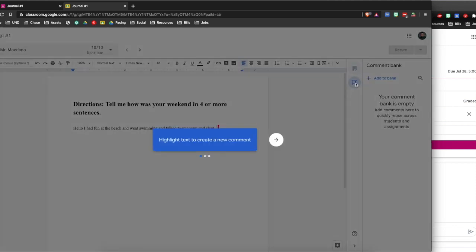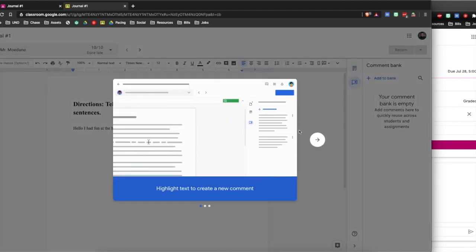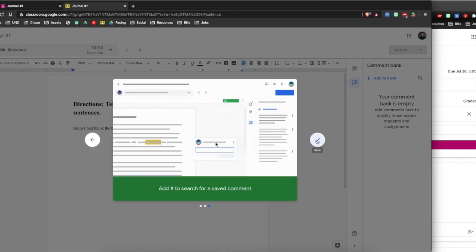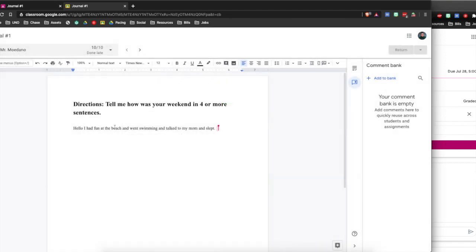So here, this area, you can actually create text. Like it says, highlight the text to create a new comment. Type it up, you see, and add a comment to the bank to use later. So what you can do is, for example, let's say this was on the beach, something like that, and you could say, or you could say it as a comment.